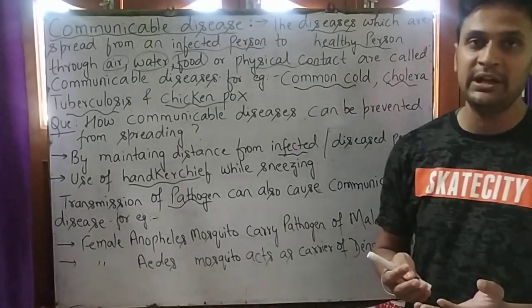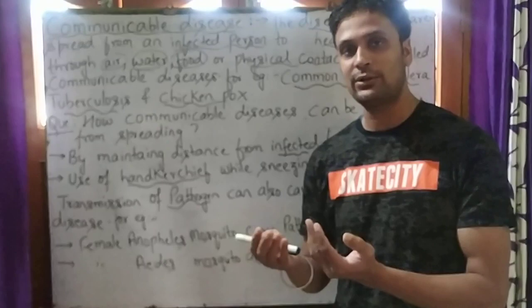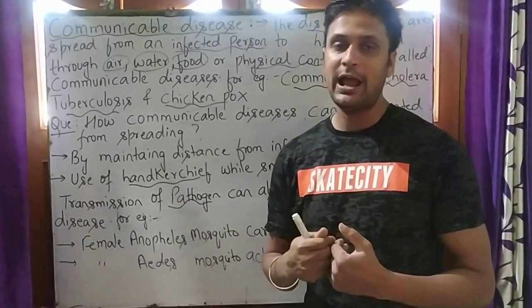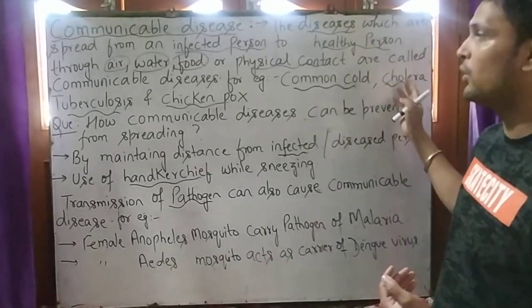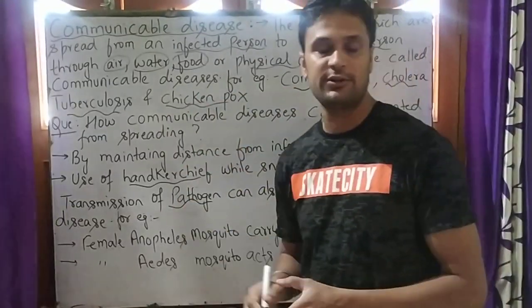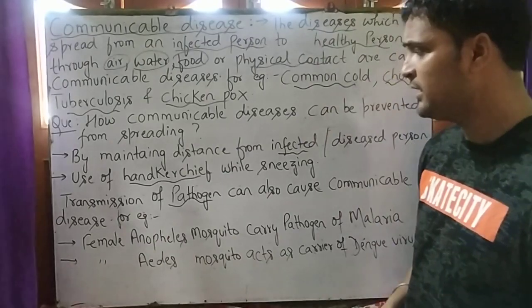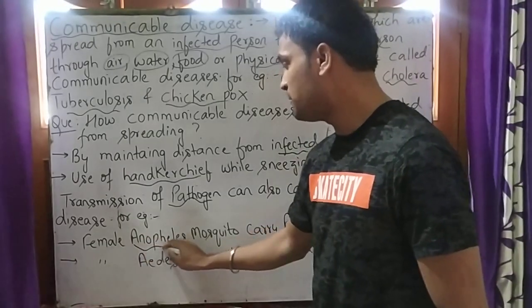When we consume it, we get those pathogens in our body, and we suffer from diseases like common cold, cholera, tuberculosis, and chickenpox.